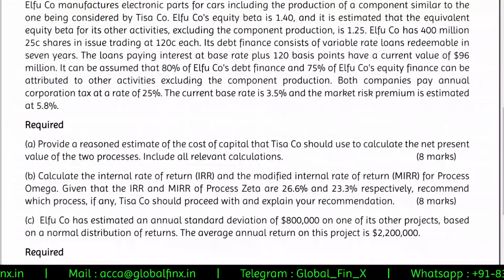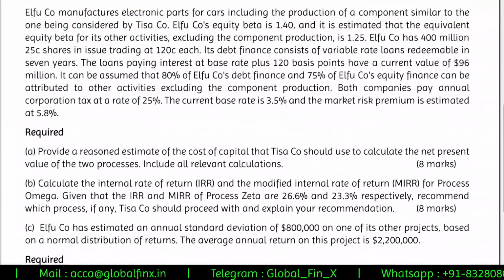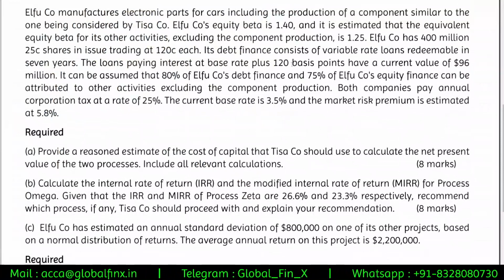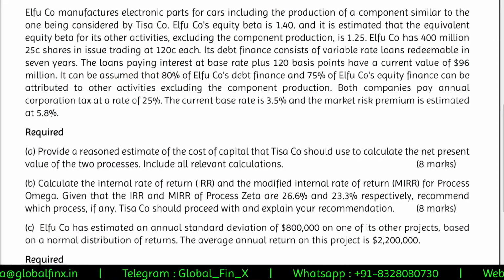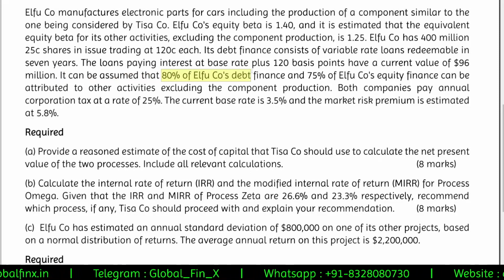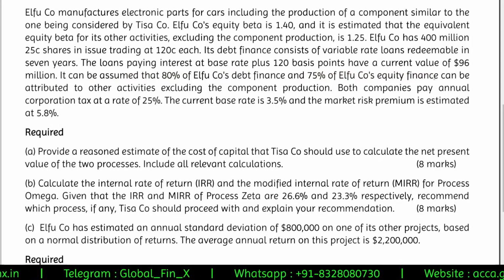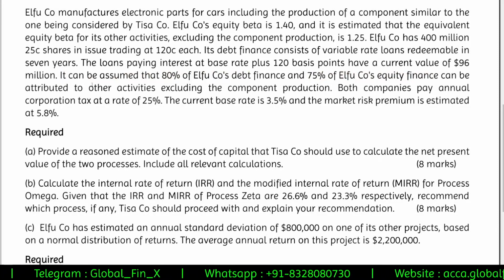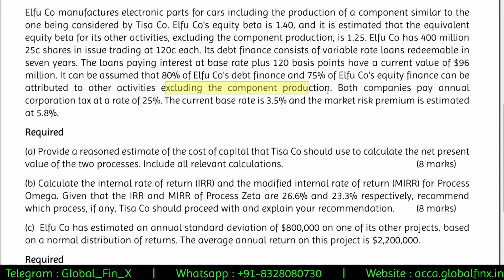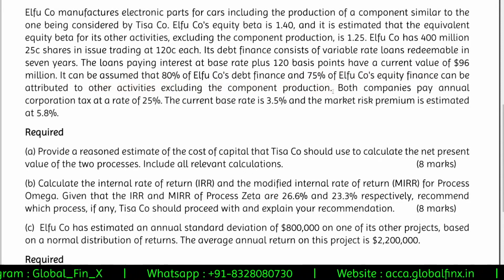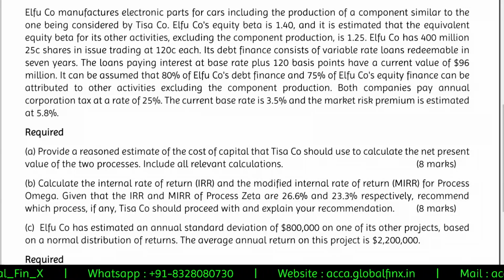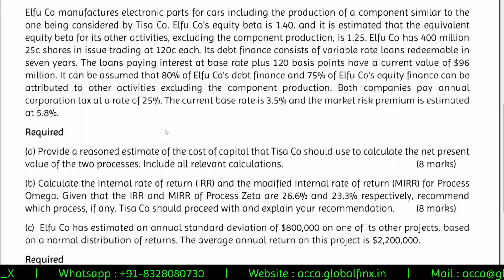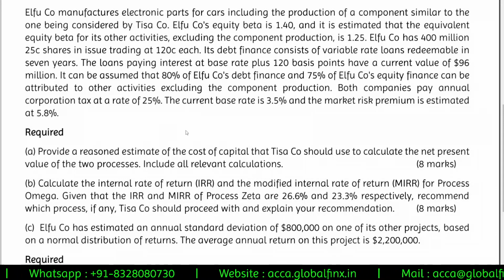Then 25 cents equity shares at 120, loans paying interest at the rate, current value of 96. It can be assumed that 80% of LFU company's debt finance and 75% of LFU company's equity finance can be attributed to other activities excluding the component production. That means 20% and 25% is applicable for this comparable activity, and 80% and 75% are for other activities.